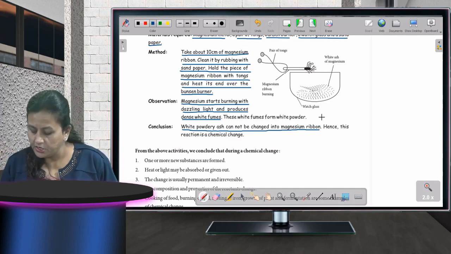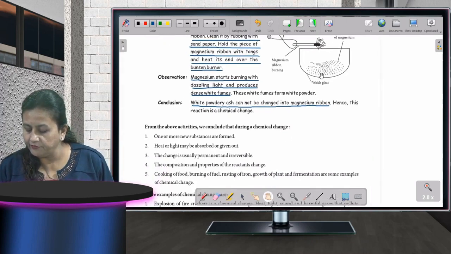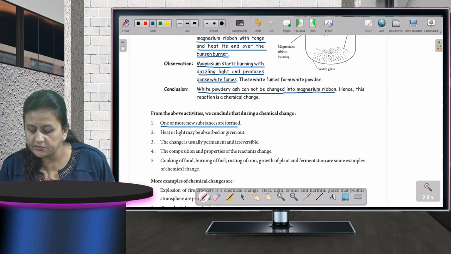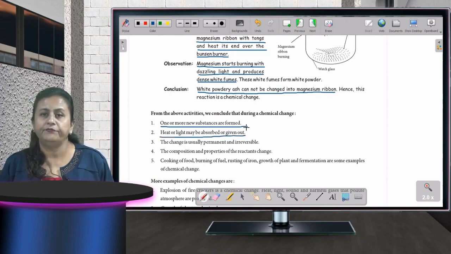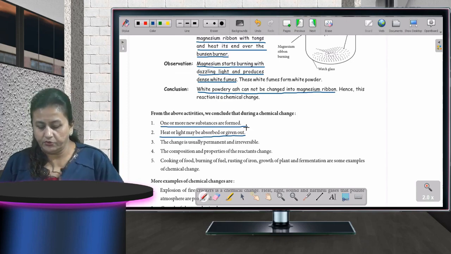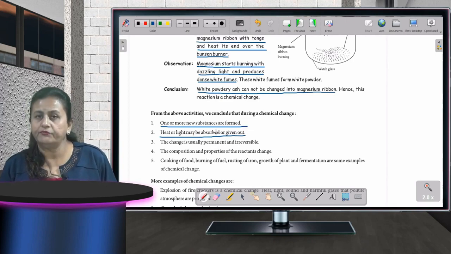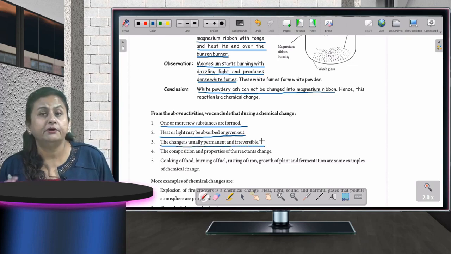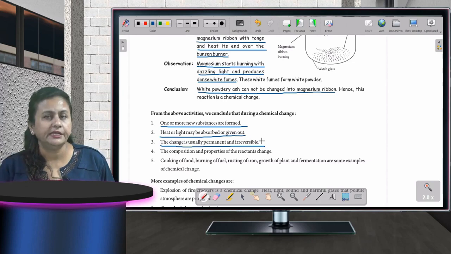Fine, children. So from the above activities, what can you conclude? That one or more new substances are formed, and heat or light may be observed or given out. When a chemical change takes place, heat and light may be given out or taken in. The change is usually permanent and irreversible. A permanent change cannot be reversed.